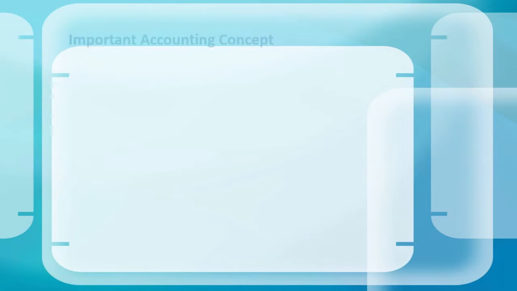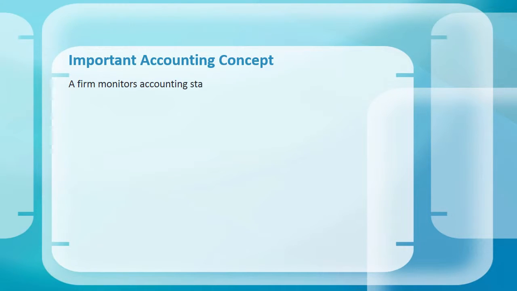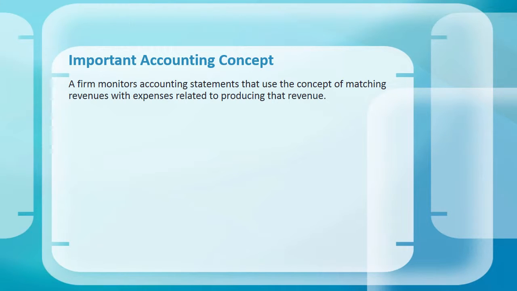Important accounting concept. Individuals in their daily life think in terms of cash while they are doing. People deposit their paychecks and monitor their checkbook's balance. A firm, however, does not measure how well it is doing by monitoring its cash balance. A firm monitors accounting statements that use the concept of matching revenues with expenses related to producing that revenue.